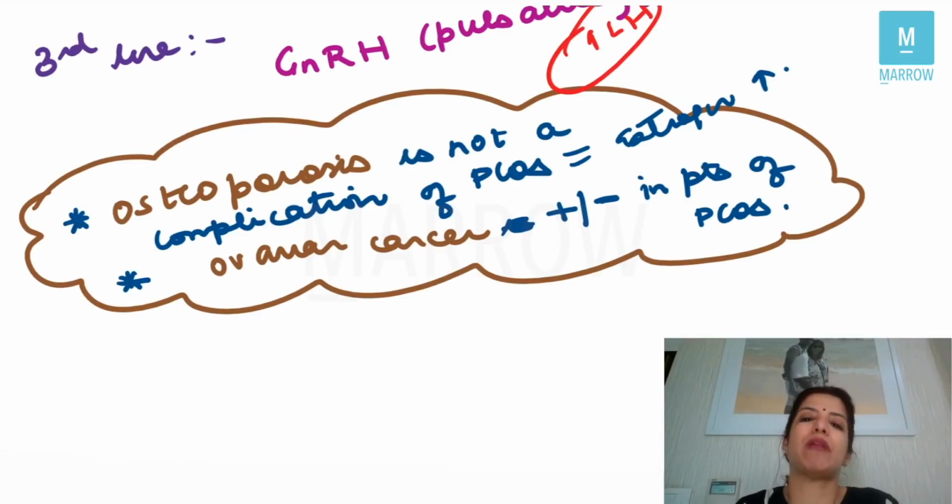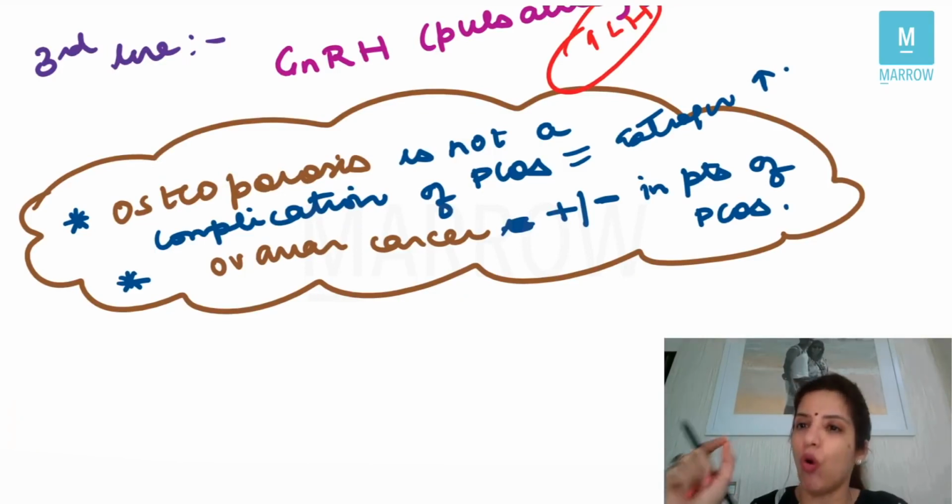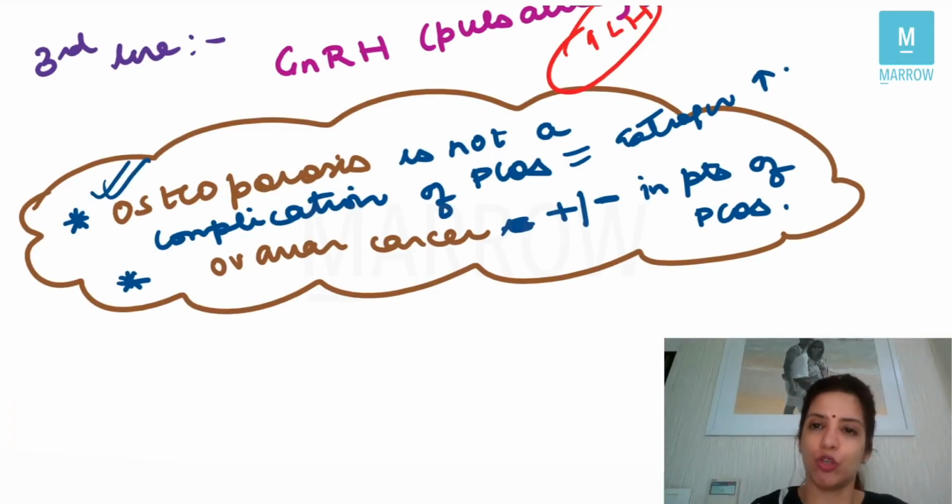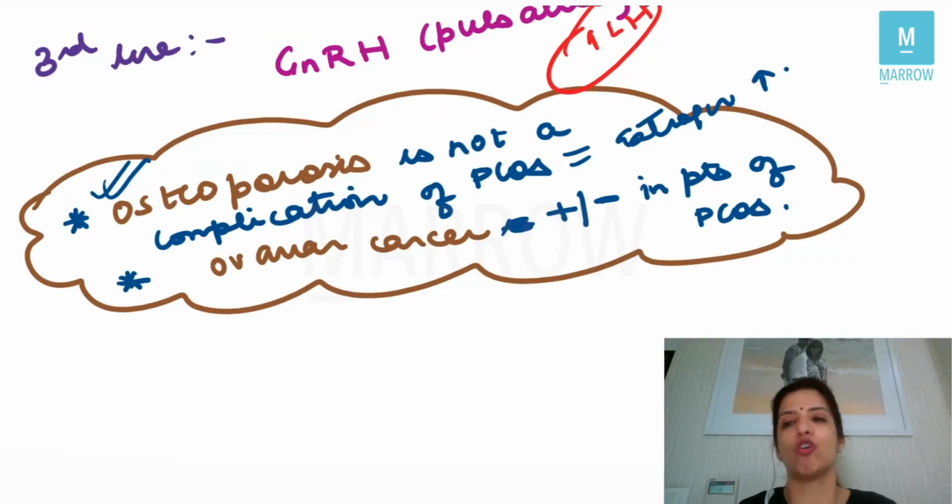Ovarian cancer is plus minus. It may be seen or it may not be seen in patients of PCOS. Why I'm telling you this is because you get a question on long-term complications of PCOS or long-term complications of anovulation, all except. In that all except, you have to look for osteoporosis first. If you get osteoporosis, mark osteoporosis. If you do not get osteoporosis, mark ovarian cancer, because some studies say that it is a complication, some studies say that it is not a complication.